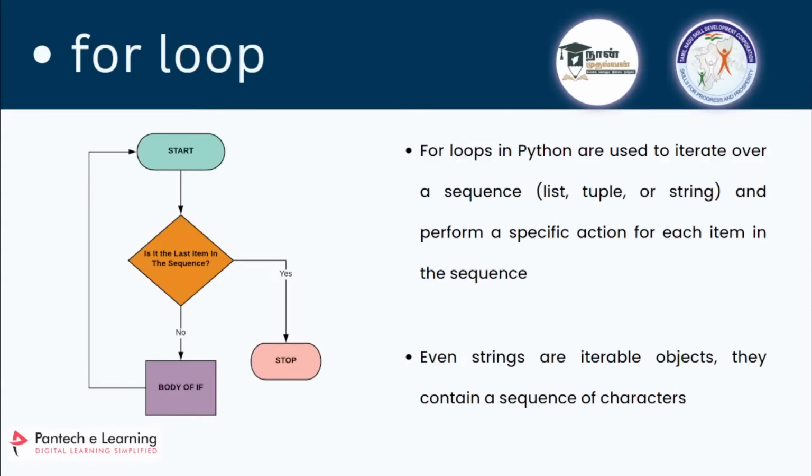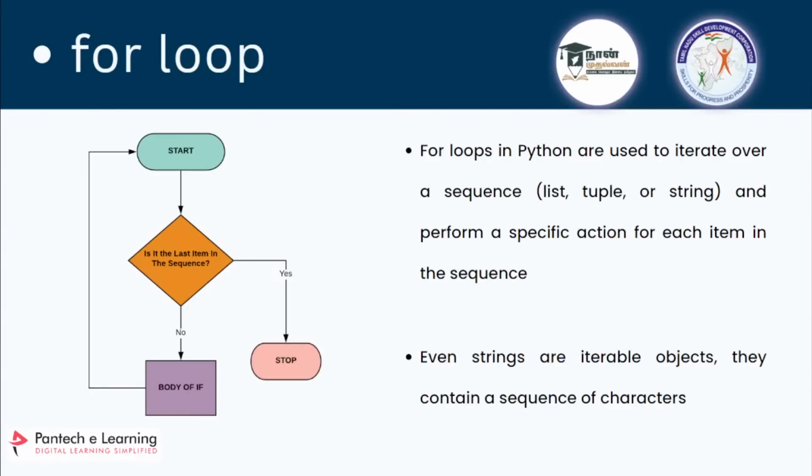Starting with for loop. For loops in Python are used to iterate over a sequence. It is used for iteration. So what is an iteration? What is one iteration? We'll see that. It is done on a sequence, which may be a list or tuple or a string. Iteration is like taking one item at a time. In a sequence we have a collection of items, so in every index we have a different element, and we will take them one by one.